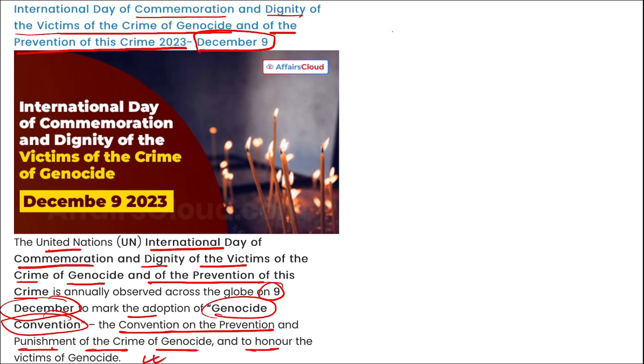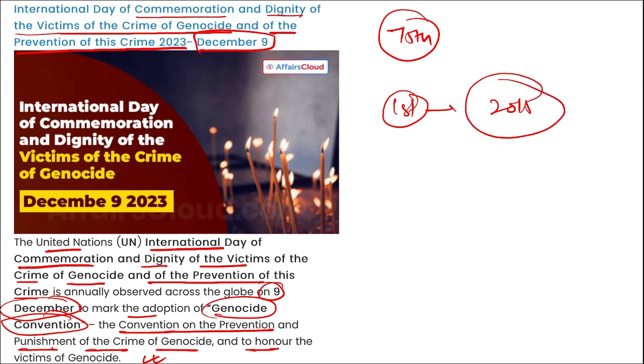This 9th of December marks the 75th anniversary in 2023 of adopting the Genocide Convention, that was the first human rights treaty adopted by the United Nations General Assembly. Correct? So mark this. And for the first time, this day was observed in 2015.